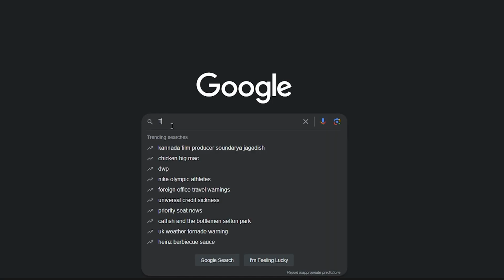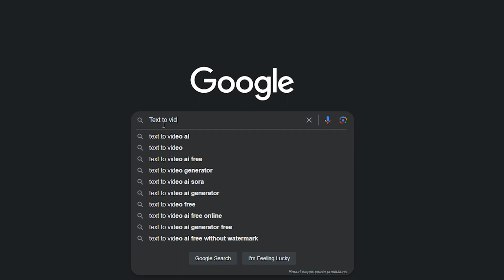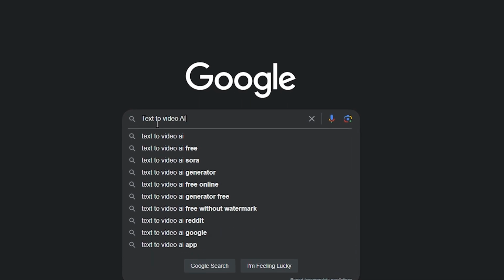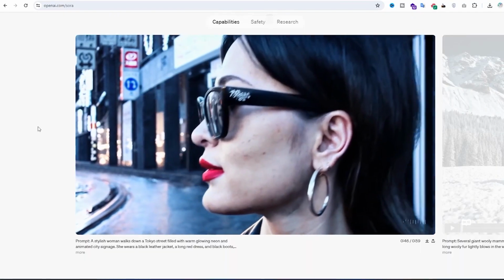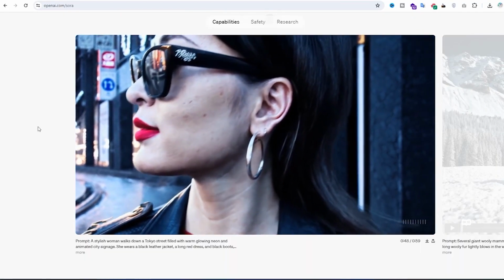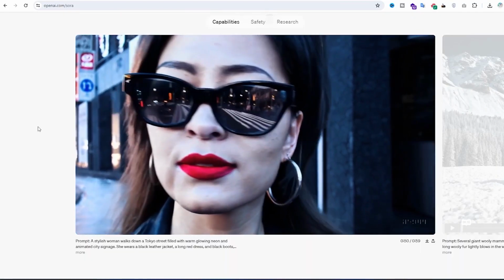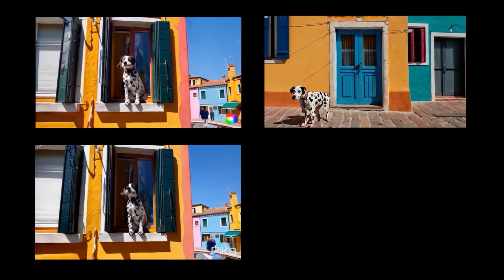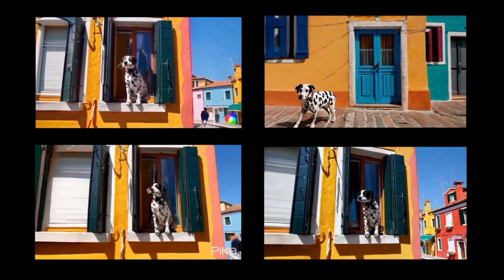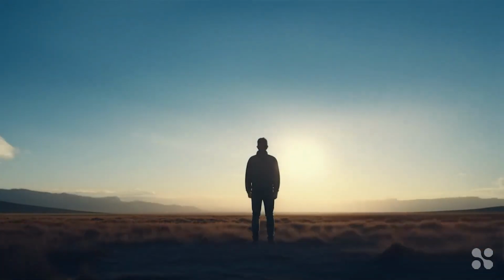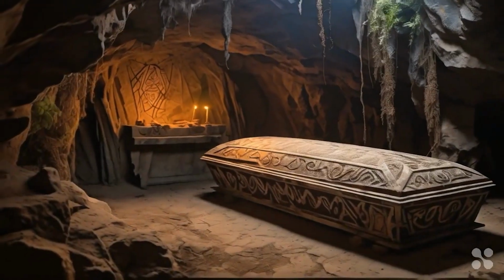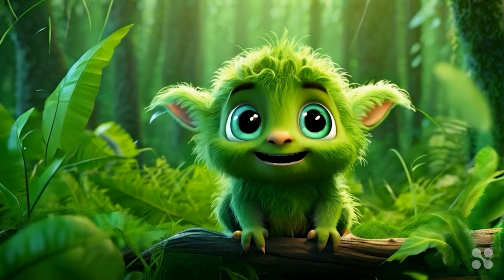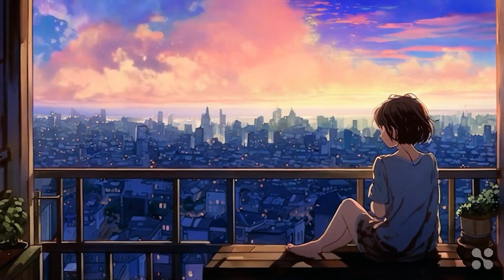I've previously introduced you to many AI tools for converting text to video, like Picalab, Leonardo, Gen 2 and Sora, which hasn't been publicly released yet and isn't available to everyone. I even compared these 4 AI tools in one of my videos. Today, I want to introduce you to a new AI that is completely free and without limitations. All the videos you see have been generated by this AI.